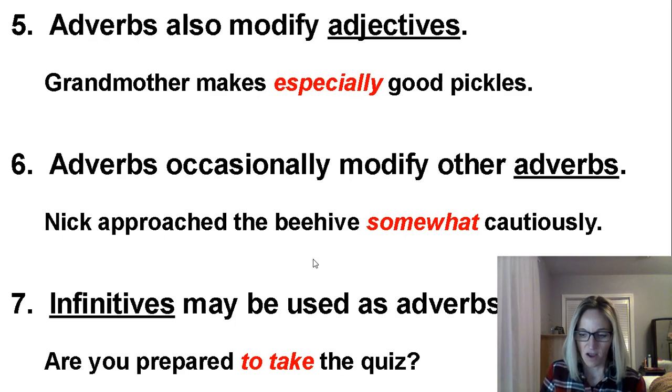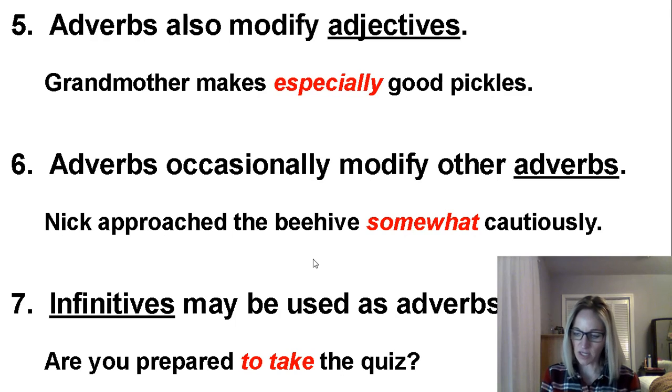See if you can find them all. I'll give you a hint. In number 7, you'll find 2. Number 8, you'll find 1. Number 9, you'll find 1. Number 10, you'll find 2. Number 11, you'll find 1. Number 12, you'll find 4. Number 13, you'll find 2. And number 14, you will find 1.